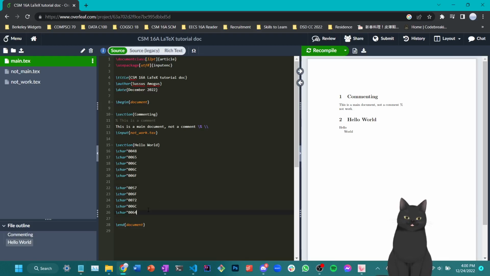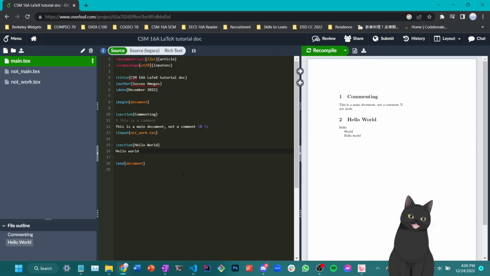Or alternatively, you can just type Hello World. Right, that works out. Okay, so to type any piece of text in LaTeX, you can just directly type the text. These are not necessary. That was a troll.